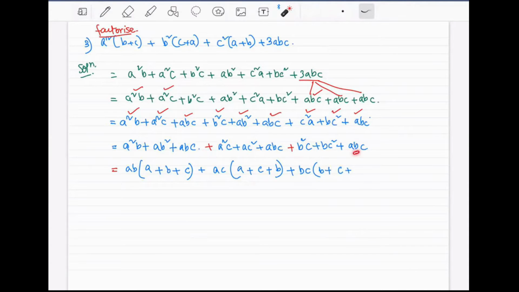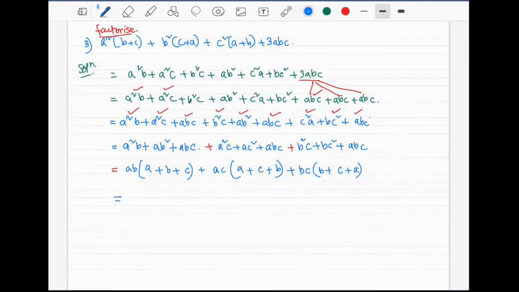And if I take out b and c, then a will be remaining. Okay, if you look very closely, the bracketed portions here, this, and this, they are all a plus b plus c, right? I can rearrange this as a plus b plus c, and this as a plus b plus c again. So a plus b plus c, a plus b plus c, a plus b plus c. Since we have a plus b plus c in all the three terms, I have to take them out as common factor.